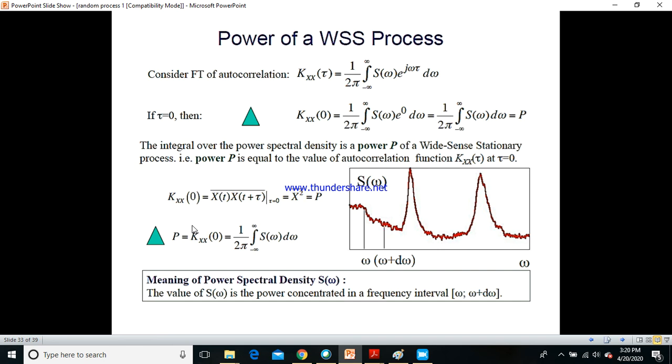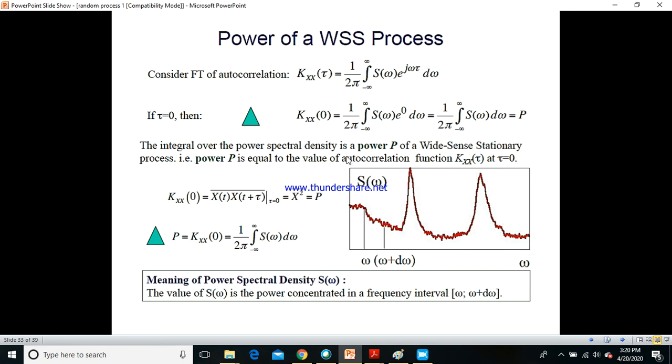Now, let us see what would be the case when tau equals 0. When I take tau equals 0, then e power 0 would be equal to 1. Therefore, I will end up with 1 over 2 pi integration of minus infinity to plus infinity S of omega into d omega. And this will give you the power, the average power of the wide sense stationary process.